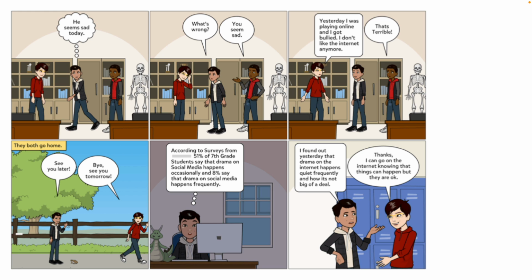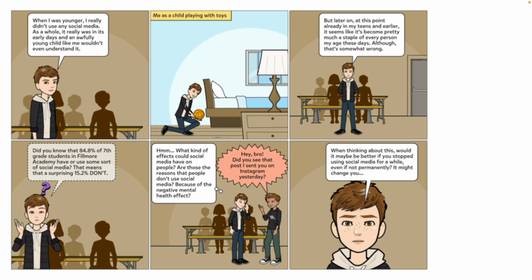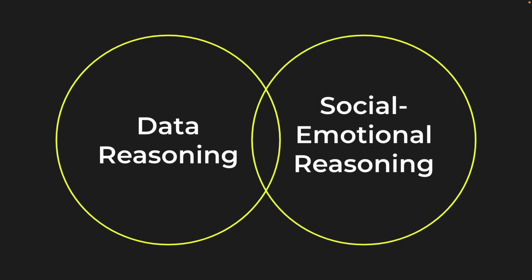And this connection between the use of data to reflect on how one might manage their emotions was not just enacted through the comic narratives, but in the way that the authors really reflected on their reasoning process. Here's another example in this data comic. The student not only engages in reasoning about the implications of the data, but extends those implications to making decisions about their social media use. They identify that 15.2% of the class does not use social media and then go on to pose a set of questions related to the effects of social media, why people might not use it, whether there are benefits to using it. And through the narrative, the author demonstrates this evolution through time and how the main character spends their time. So this comic form really provides the opportunity to elaborate on what's not there.